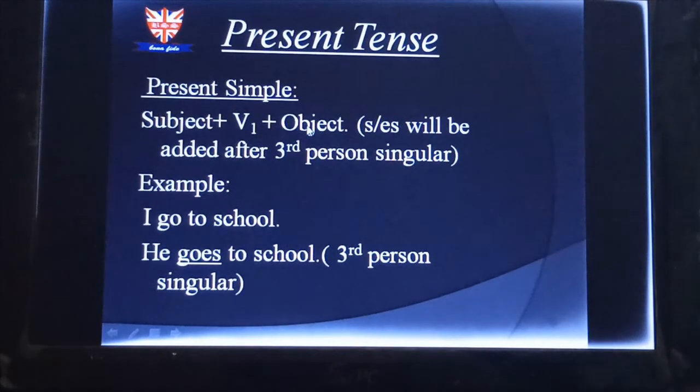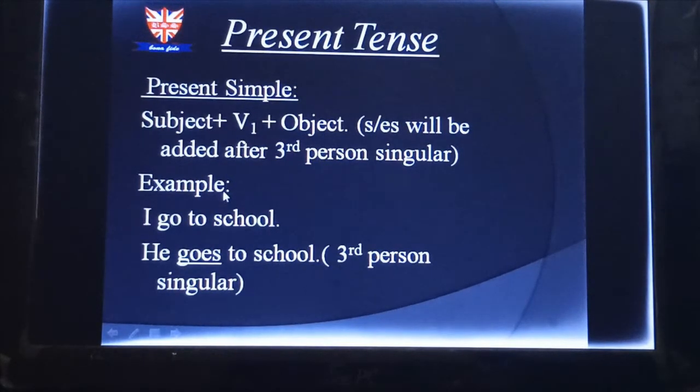And you can see something given in the bracket, that s or es will be added after third person singular. When my subject is third person singular, that means he, she, or it, then we have to add s or es with V1.